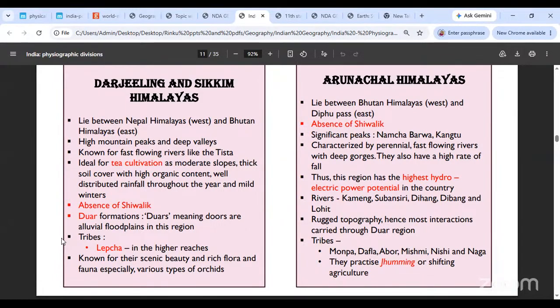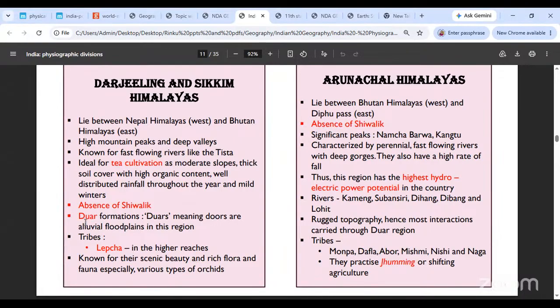Okay, now this can be spelled as Duars or Doors. So do not confuse yourself, it's just a different spelling, but Duars is essentially this part. These are fertile plains at the foothills of the mountains, and they serve as gateways or doors to the hills. Okay, through them you go towards the hills behind.